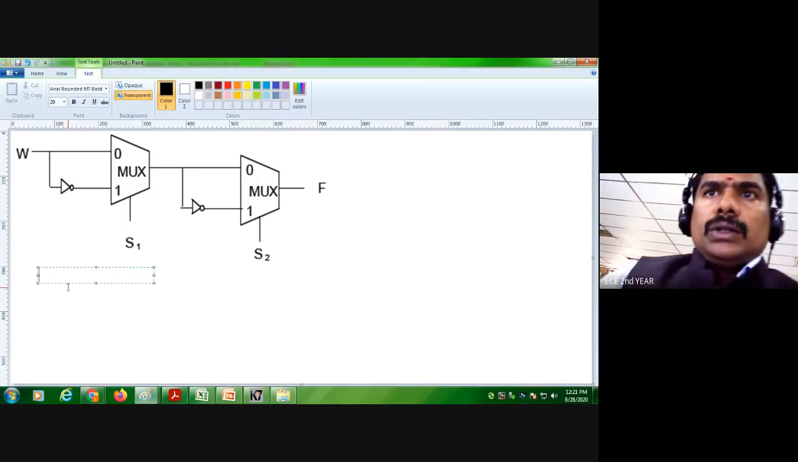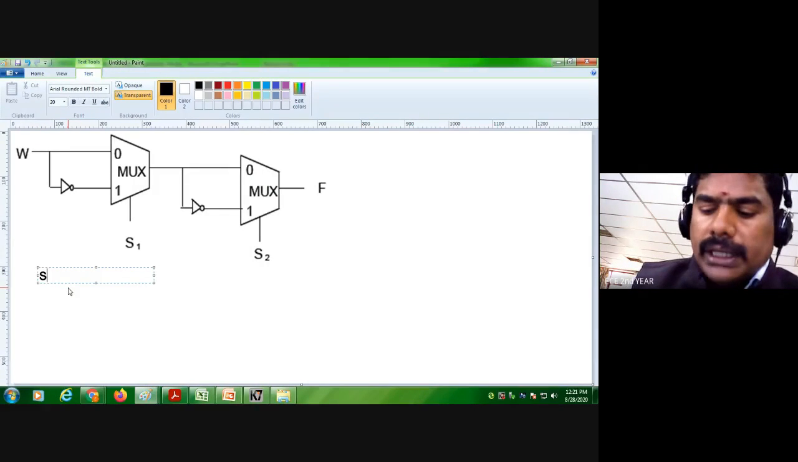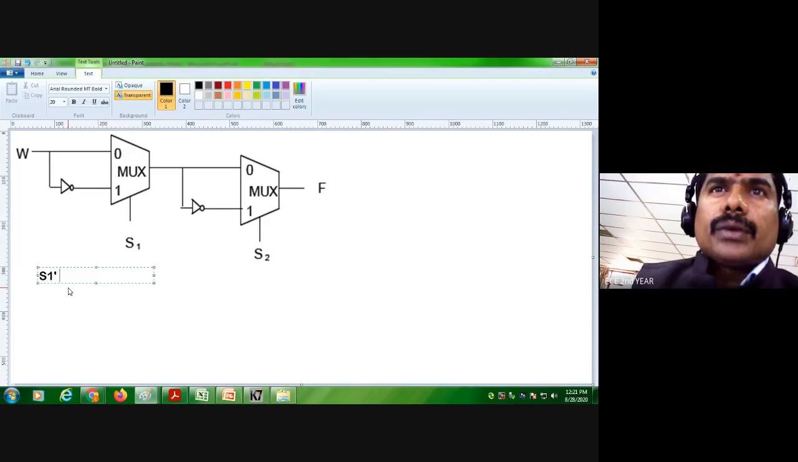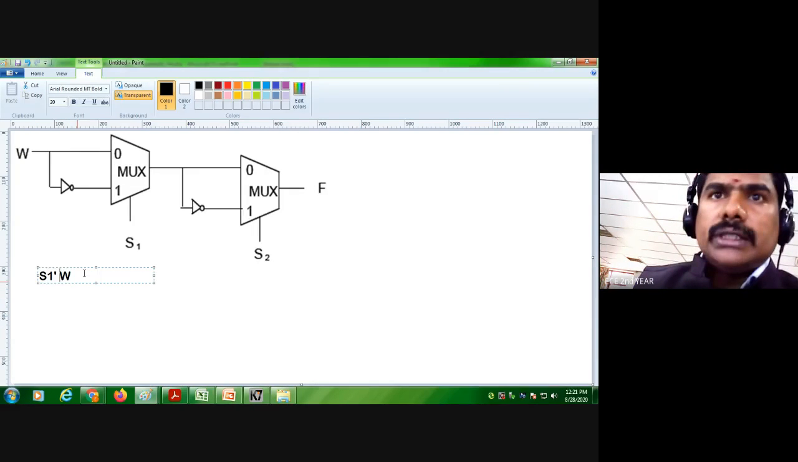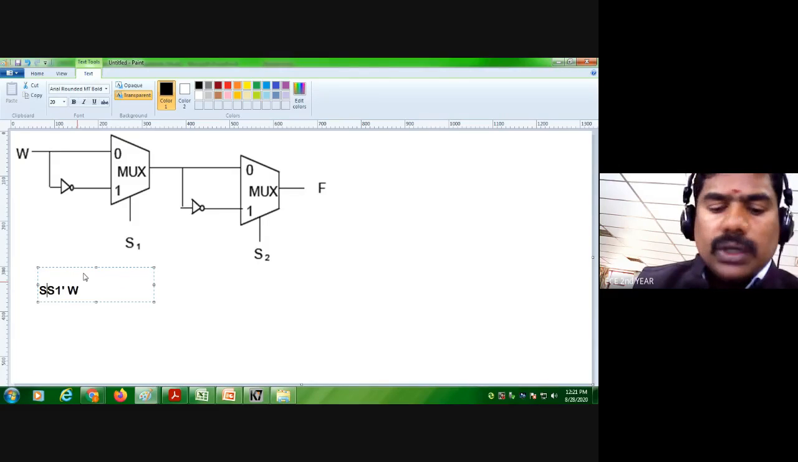So S1 dash into W. S1 dash refers to S1 equal to 0. Just you can write also here, the select line S1 equal to 0 means,